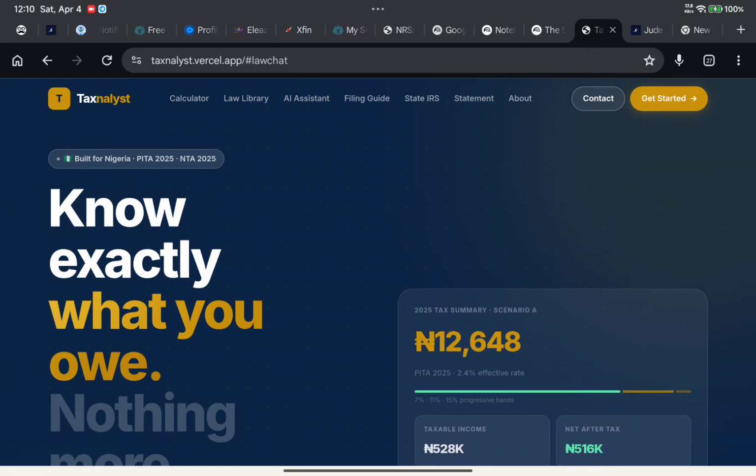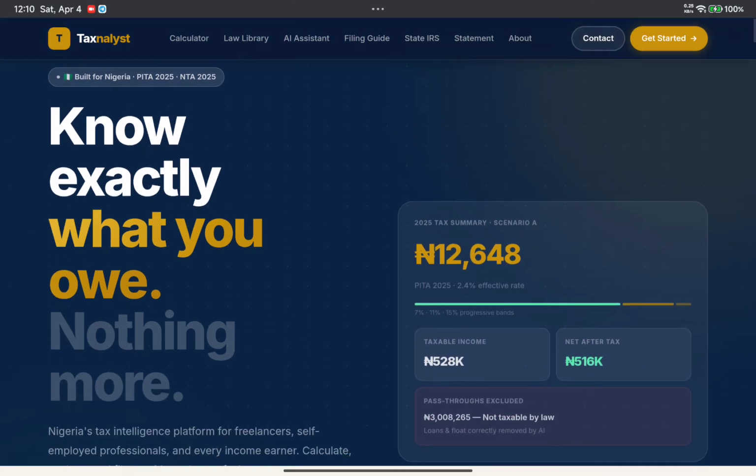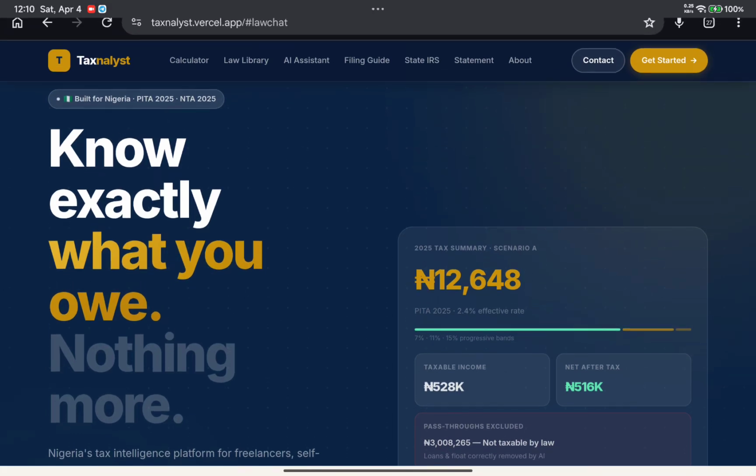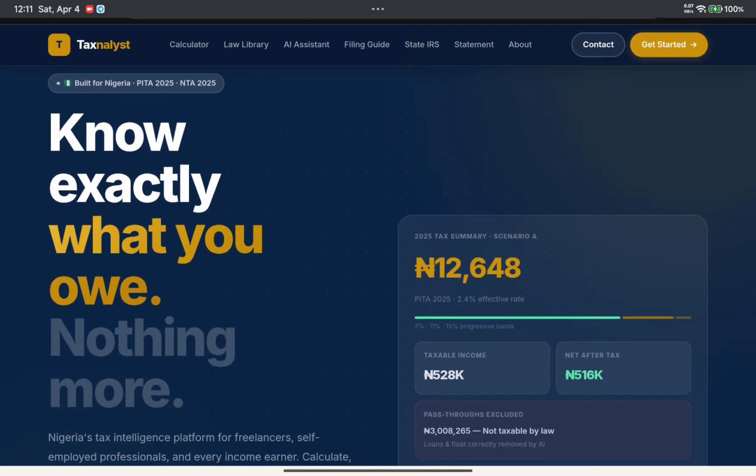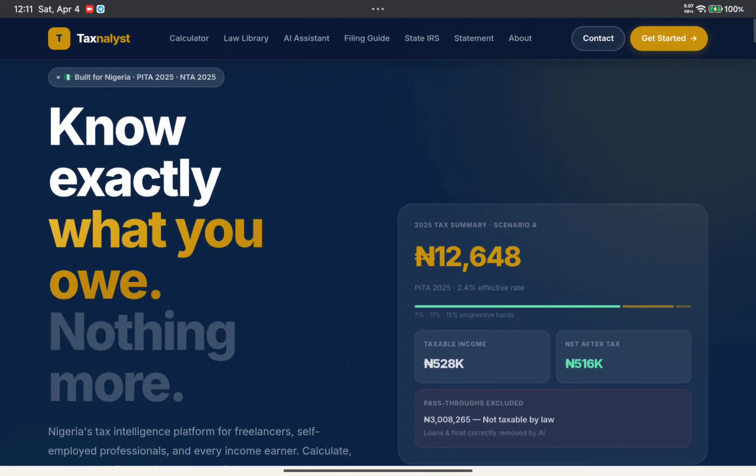Finally, Taxnalyst has been launched. So this is how it works. You can access it via taxnalyst.vese.app. But before that, let me just show you how it works.